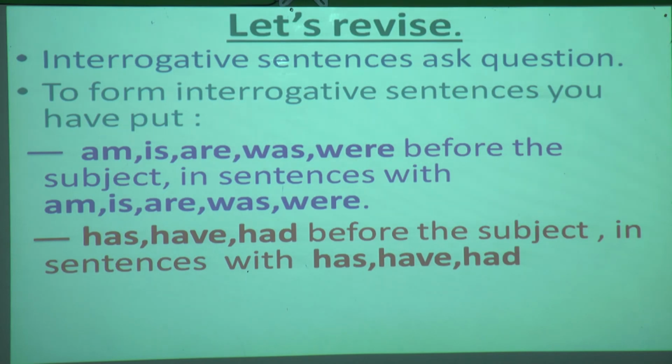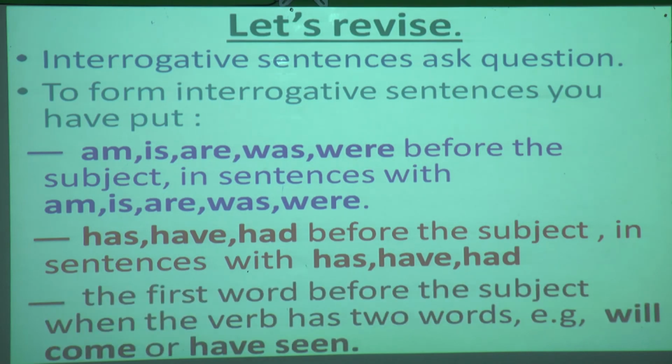Now one more thing you have to keep in your mind. What is that? The first word goes before the subject when the verb has two words. Till here what was there? When these words are there, we put them before the subject. But when in a sentence there are two verbs, that time you have to put the first word before the subject, when the verb has two words, that is, one helping verb and the main verb.